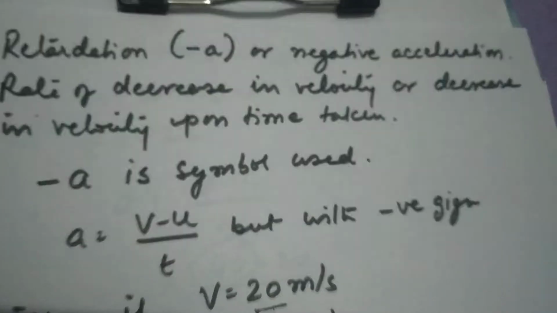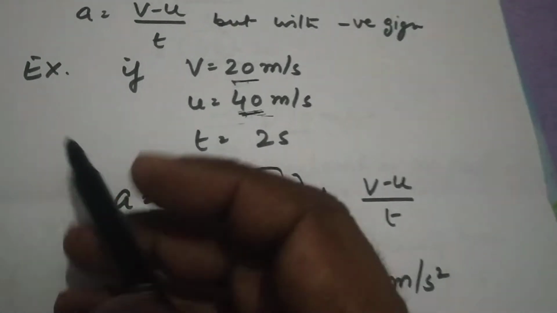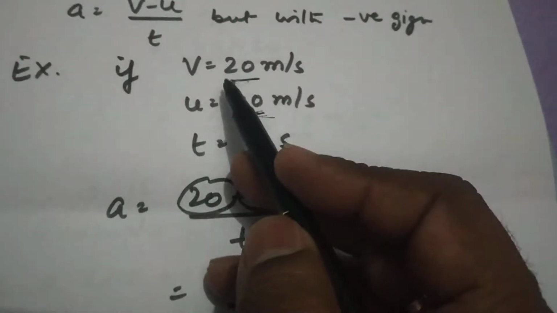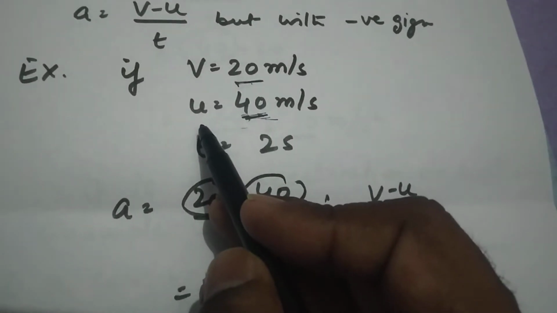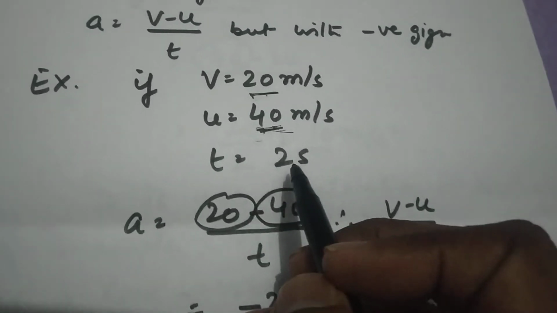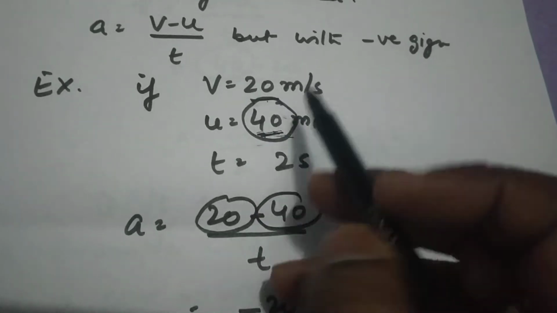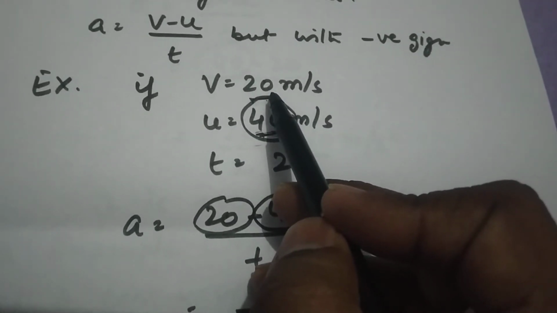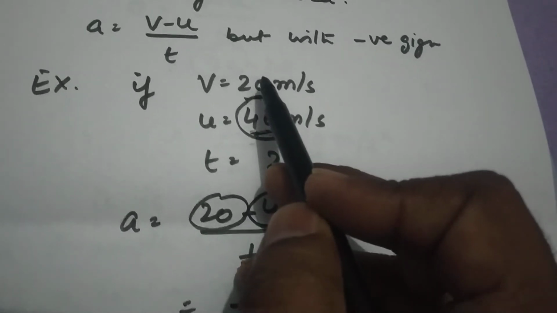Now let's understand this topic with the help of an example. In the first example, v, that is final velocity, is 20, initial velocity is 40, and the time taken is 2 seconds. Please understand, initial velocity is more and your final velocity is decreasing, that is, the velocity becomes 20.